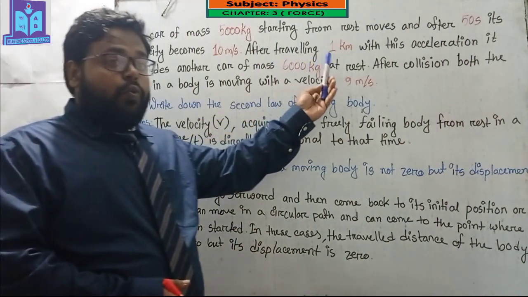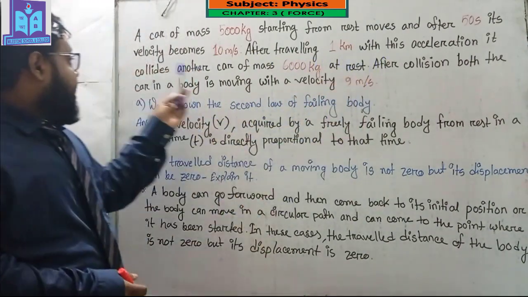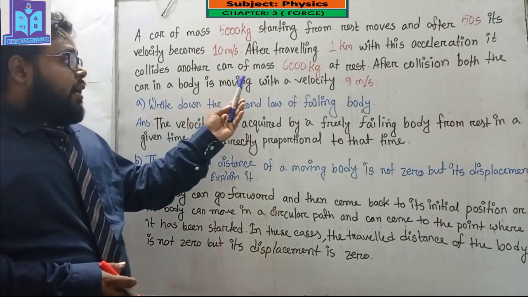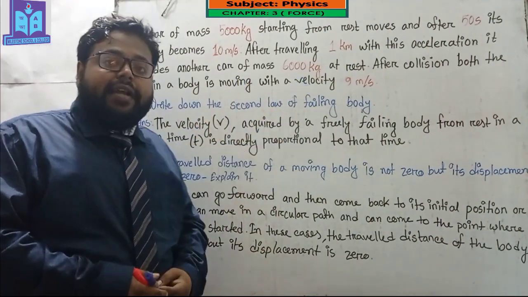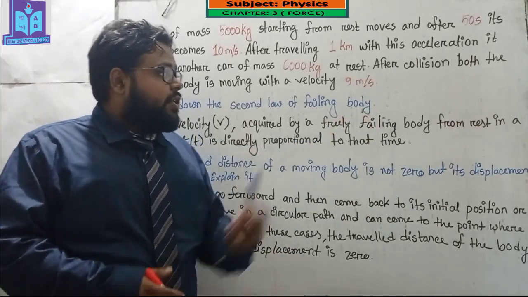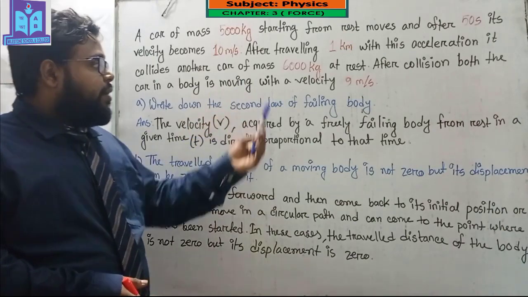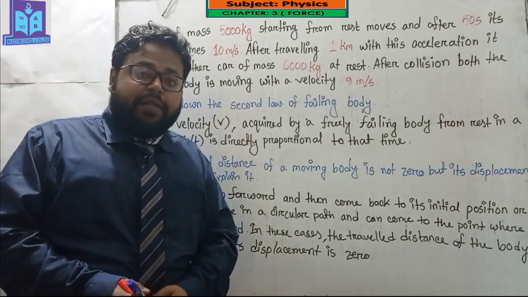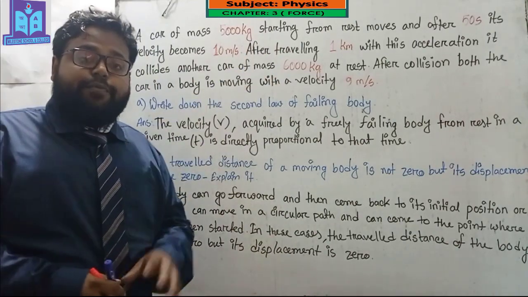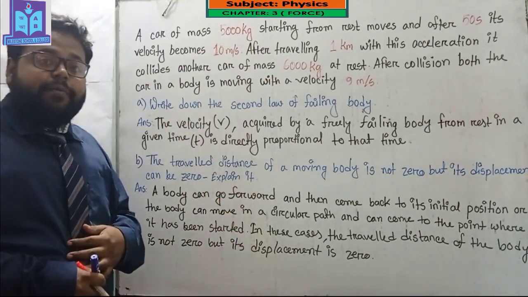After traveling 1 kilometer with this acceleration, it collides with another car of mass 60,000 kg at rest. After collision, both cars in a body are moving with a velocity of 9 meter per second. So this is our first creative question, the stem, and this is number A question.